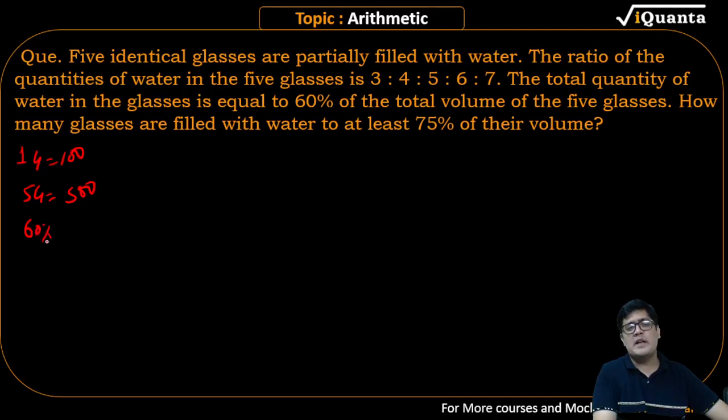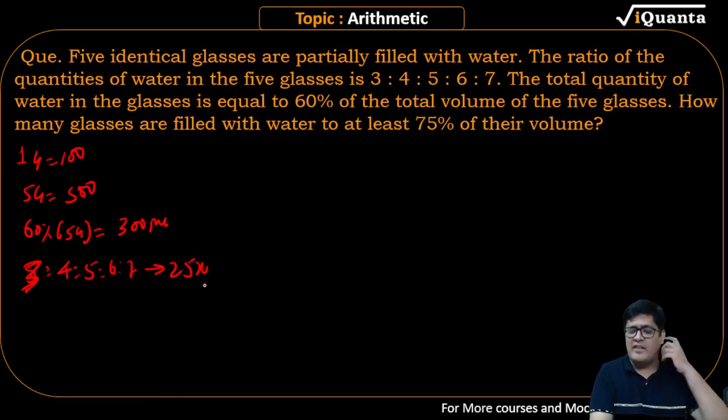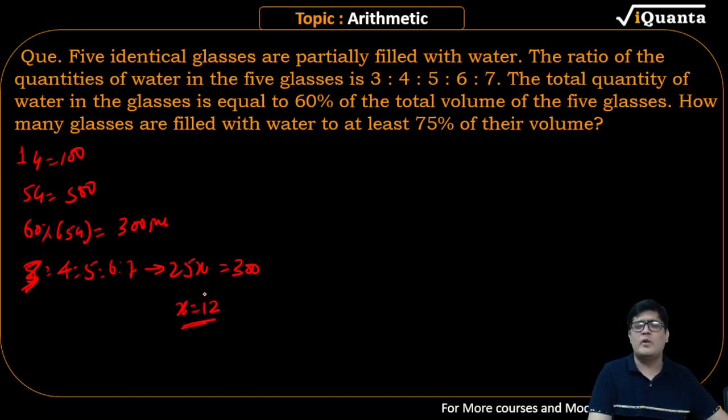So 60% of the volume is equal to 300 ml. I am getting the value as 3, 4, 5, 6 and 7. The addition is 25x. That's the job is done. ये आपका आ रहा है 300 के आसपास. So that is x is equal to 12. भाई देखा तो डेसिमल क्यों आ रहा है, x is equal to 12.